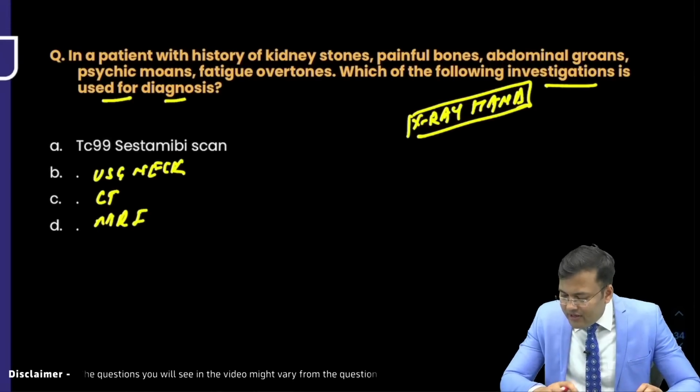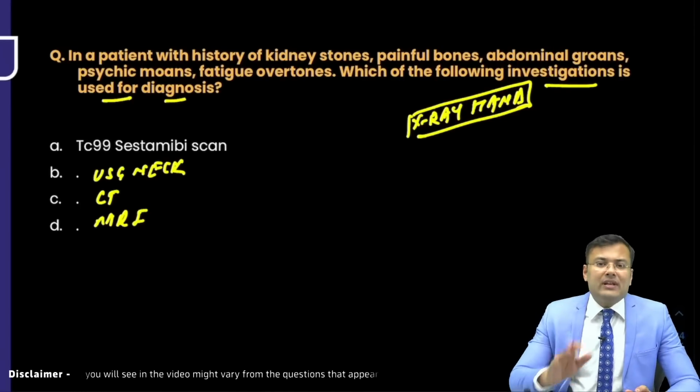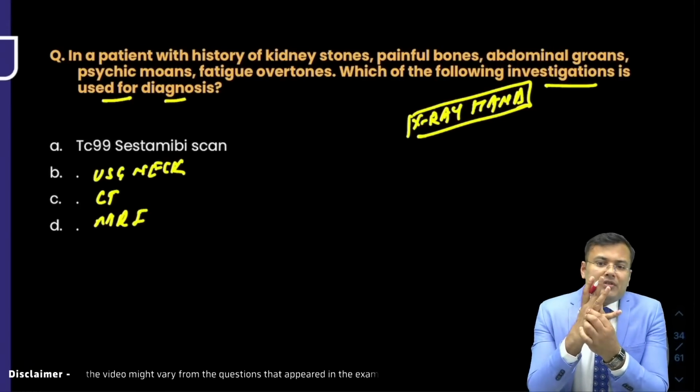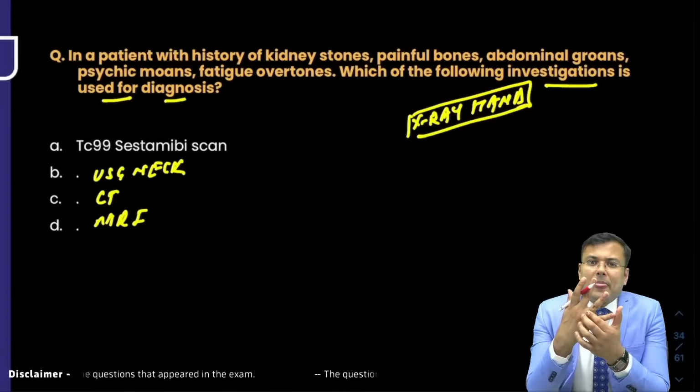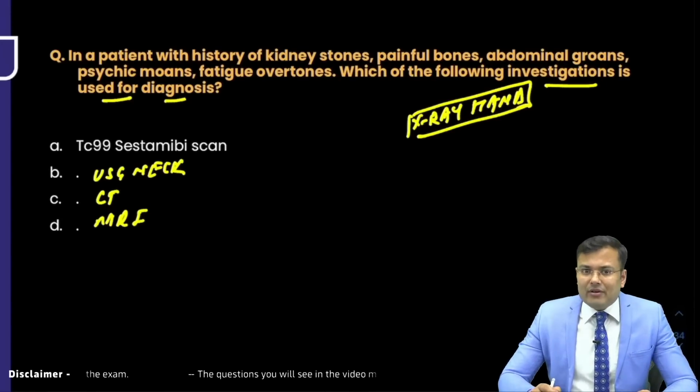So Ashok, what's your suggestion? What was the language? Okay, yes, there was one X-ray in which brown tumor was there, in one of the phalanx, there was swelling. So there was brown tumor. It is suggestive of what? Hyperparathyroidism.